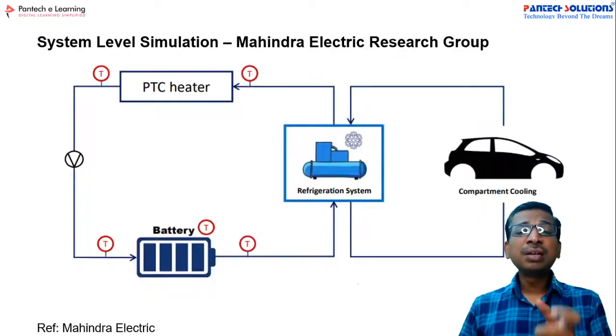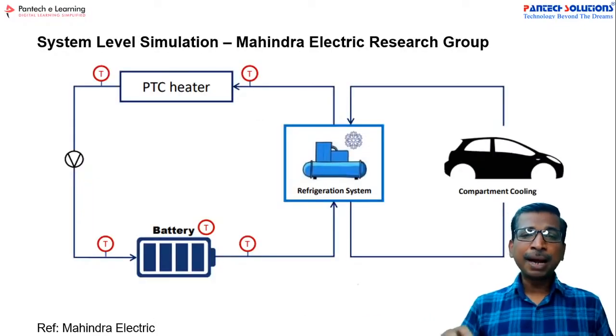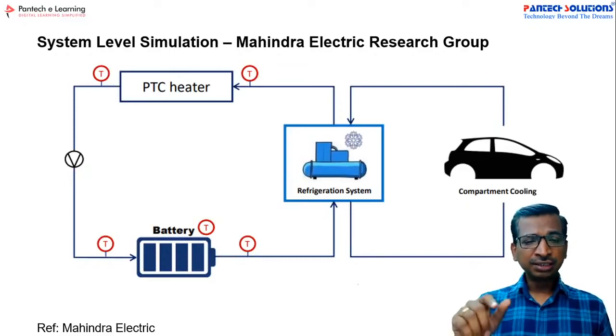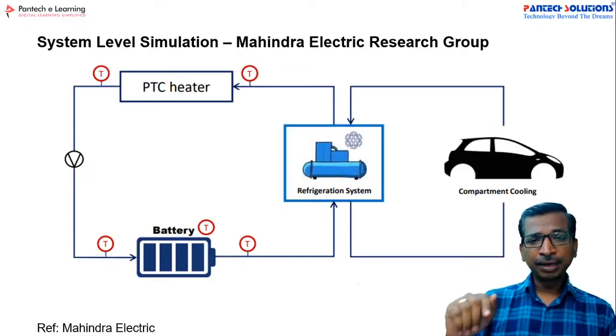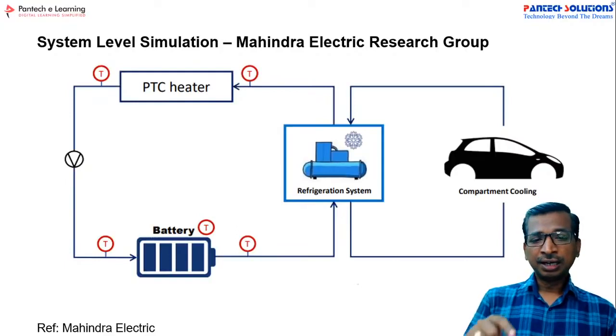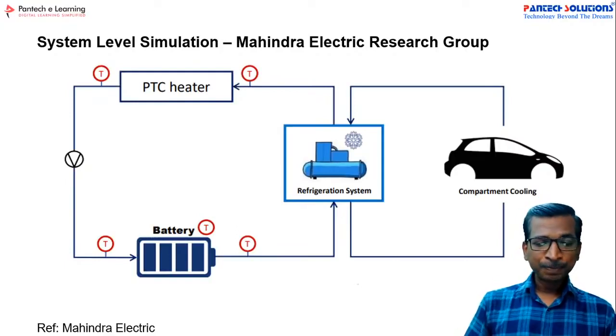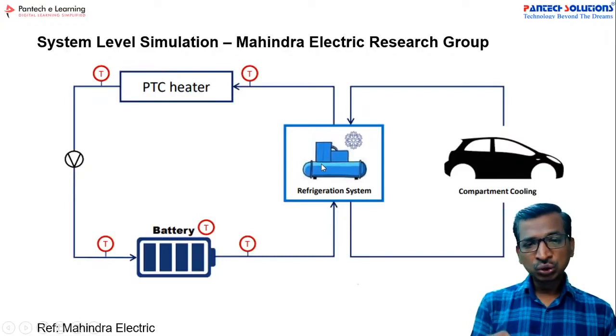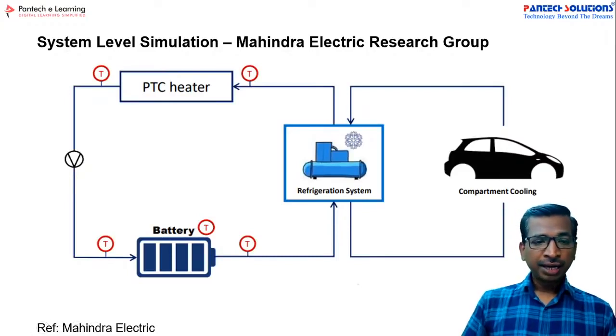And what is the system level simulation? If you take a battery thermal management system, this was implemented in the Mahindra Electric Research Group. For example, as a simple case study, I have chosen this block diagram, and here this is the battery model, and this is the refrigeration system.